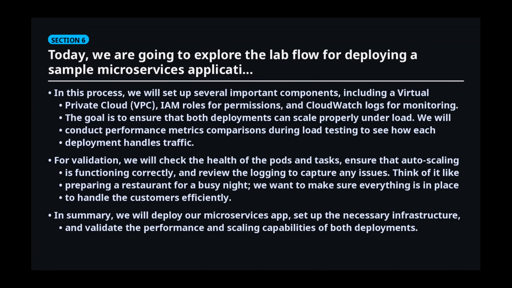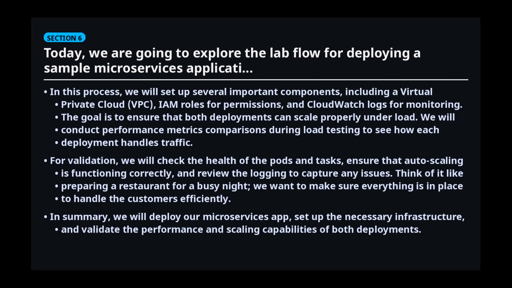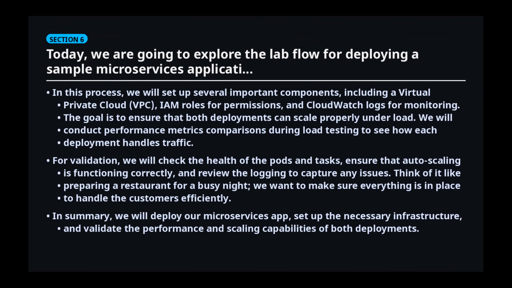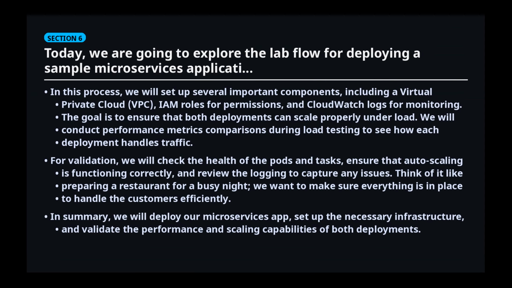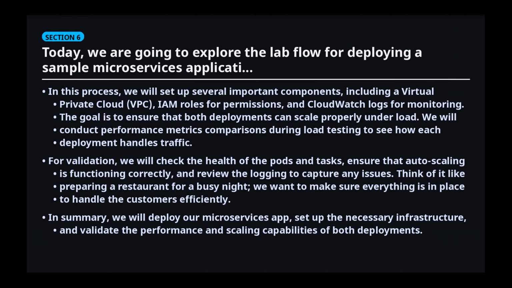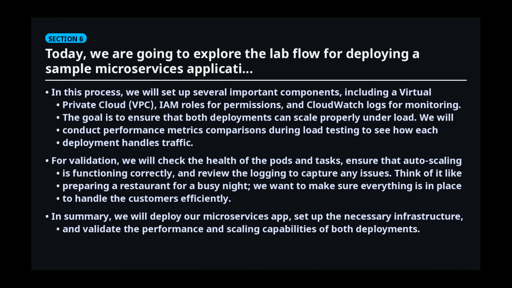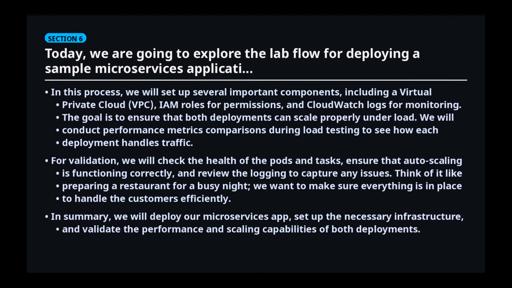In this process, we will set up several important components, including a virtual private cloud, VPC, IAM roles for permissions, and CloudWatch logs for monitoring. The goal is to ensure that both deployments can scale properly under load. We will conduct performance metrics comparisons during load testing to see how each deployment handles traffic.